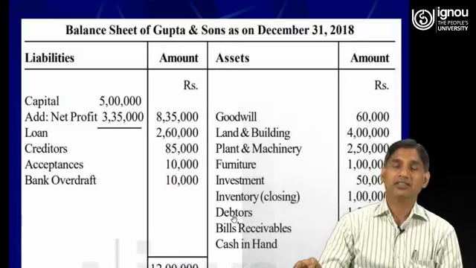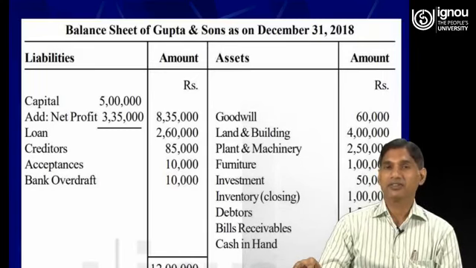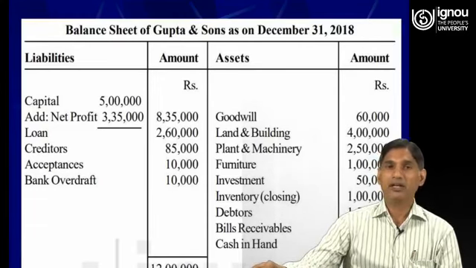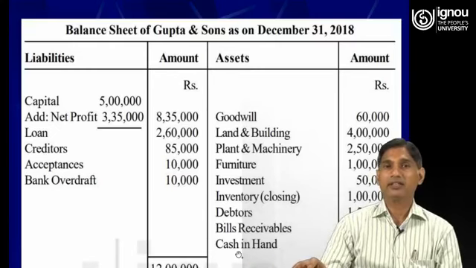Then debtors are provided with rupees 1,50,000 in the trial balance. Then bills receivable have been provided with 40,000 in the trial balance. Then the cash in hand, 50,000.